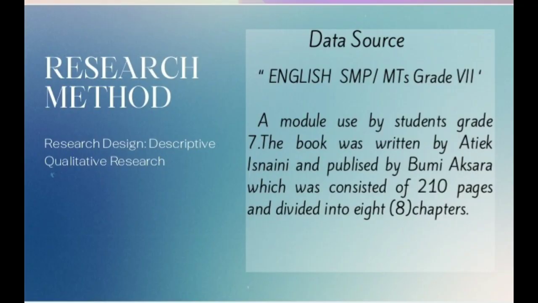This research uses descriptive qualitative research with the data source English SMP MTs Grade 7, a module used by Grade 7 students. The book was written by Atik Isnaini and published by Bumi Aksara, and consists of 210 pages divided into 8 chapters.